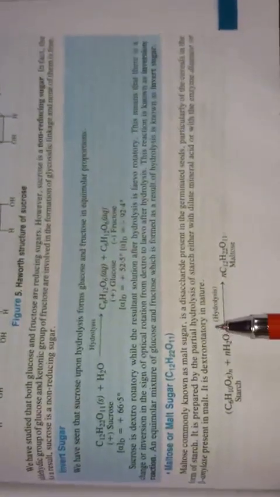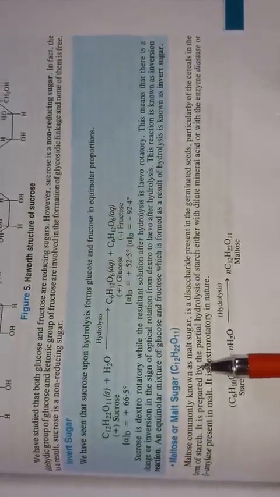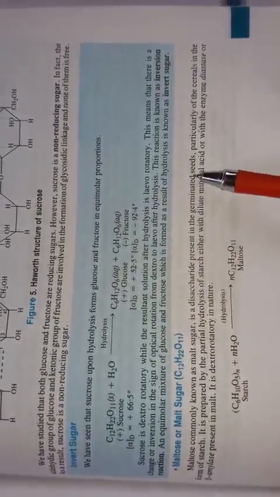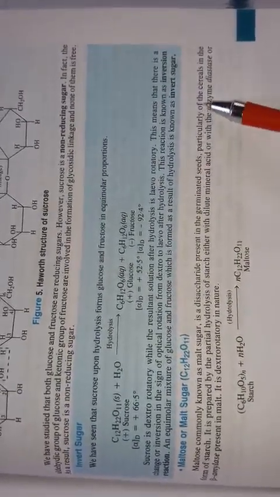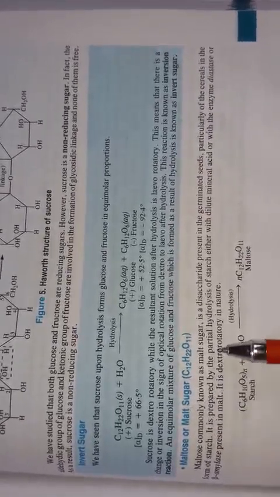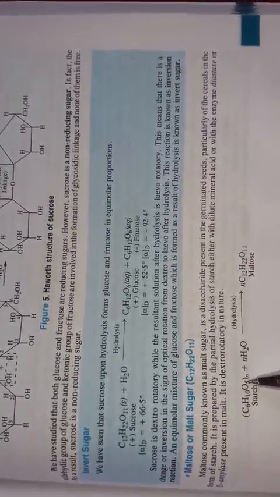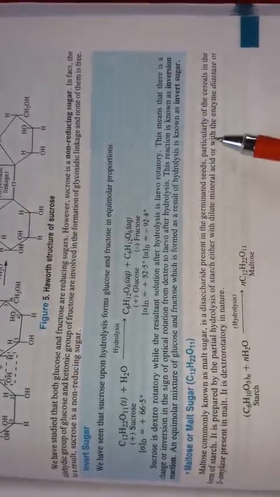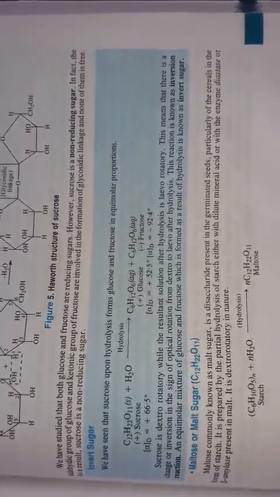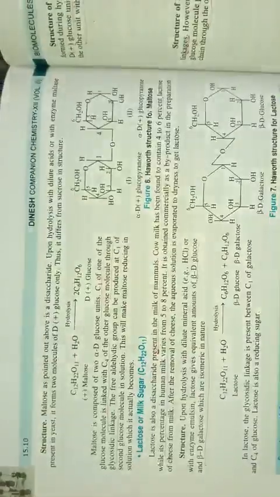Next is maltose, known as malt sugar. It is a disaccharide present in germinated seeds, particularly of cereals, in the form of starch. Generally, it is prepared by the hydrolysis of starch with either dilute mineral acid or enzyme to give maltose, and it is also dextrorotatory in nature.